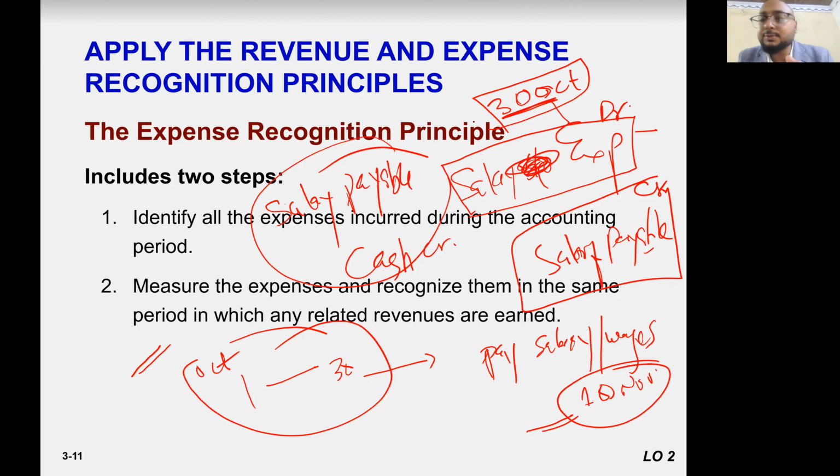Because this is a preliminary caution against fraud, and also it is helpful to measure proper business performance. How much you sell during the month or during the year, irrespective of how much actual cash you receive. So that's why profit is not equal to cash.